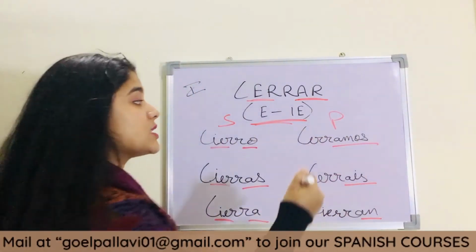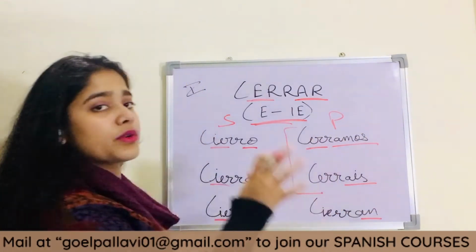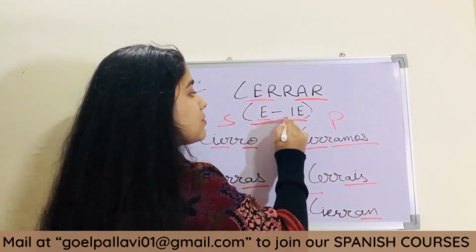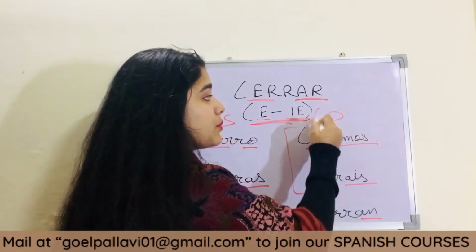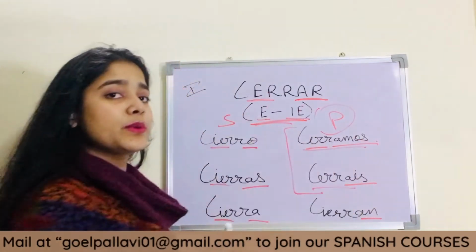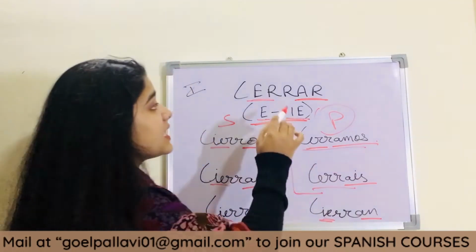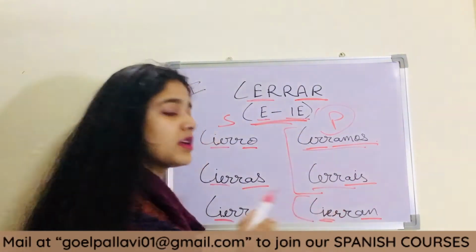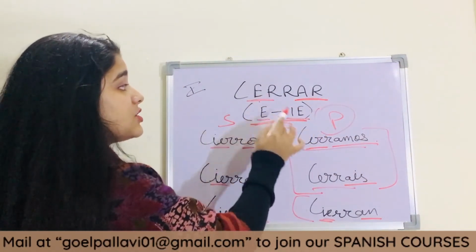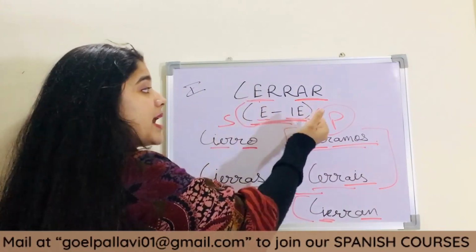Cerramos. Why we are not changing this to IE? Because these are the regular forms. These are not the irregular ones. Okay, these are the exceptions basically. We will not change this for first and second person plural. Okay, we will conjugate this and this like we were doing for regular verbs. Cerramos, cerráis. But this form, we are changing E to IE, cierran. Okay, these two are the exceptions for AR ending verb. E changes to IE. Okay, I am going to put the list of E changes to IE verbs.